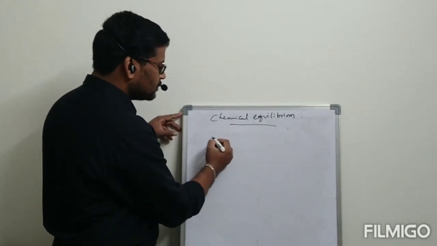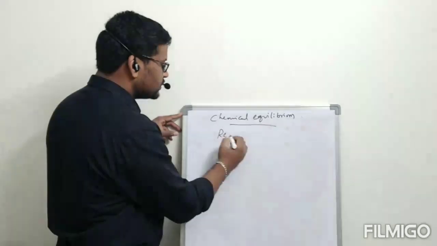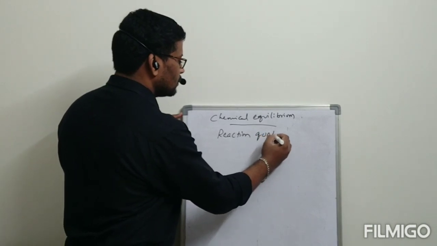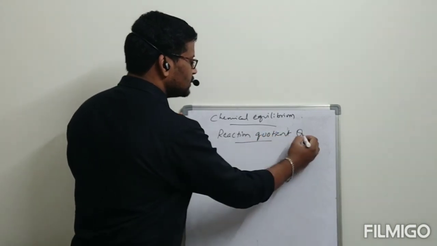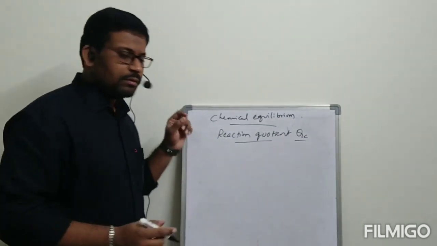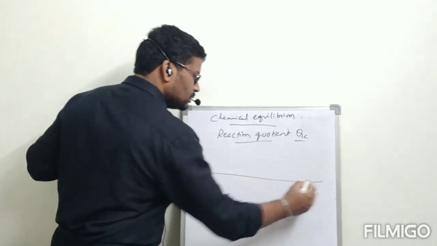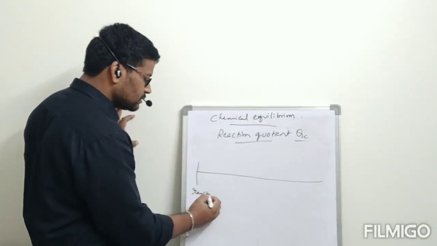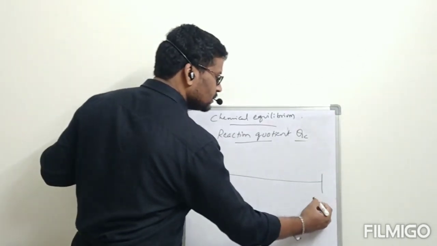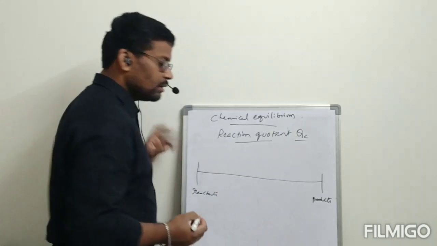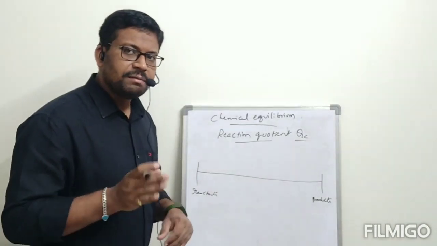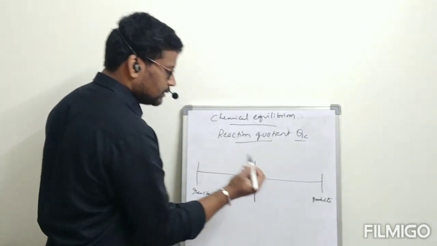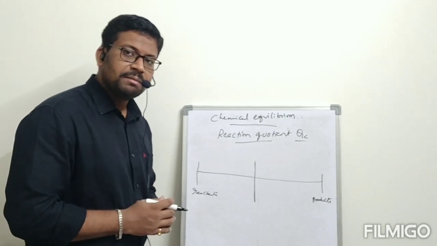Next, a new side heading, definition: reaction quotient, which is Qc. Suppose this is the reaction at equilibrium. These are reactants, these are products. Already we know for that reaction, equilibrium is established at a particular extent. This is the place where equilibrium is established.